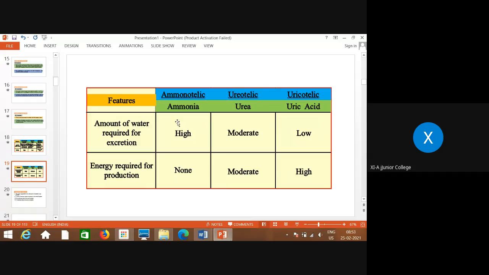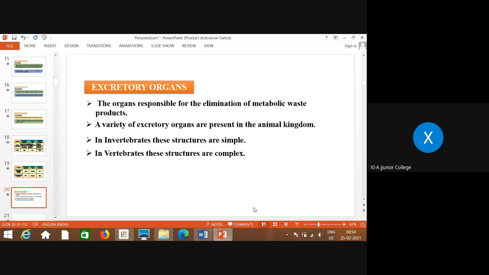Aquatic bony fishes excrete ammonia, and for uric acid, very little water is required, as in reptiles and rats. Then the energy required for the production of ammonia is very low, for urea it is moderate, and for uric acid very high energy is required for its production. So this table explains everything about the modes of excretion.